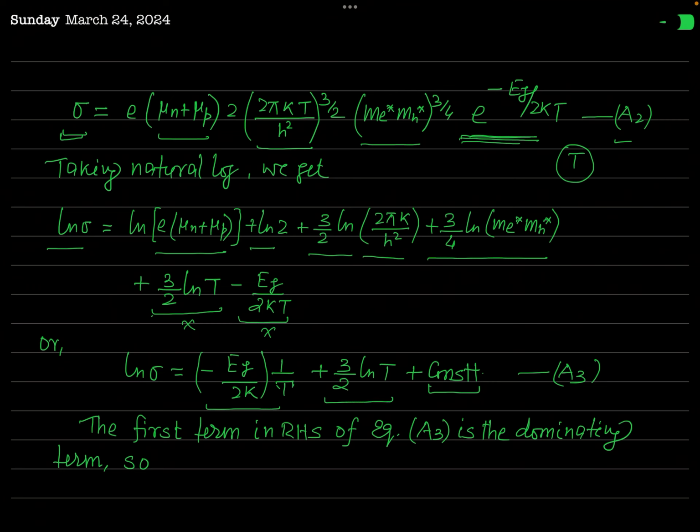Now actually this second term in the RHS is very small in comparison to the first term. In other words, the first term on the RHS of this equation A3 is a dominating term. It dominates over this second term. And so as an approximation, you can neglect the second term in comparison to the first term.